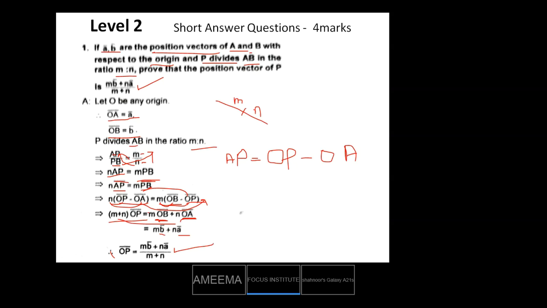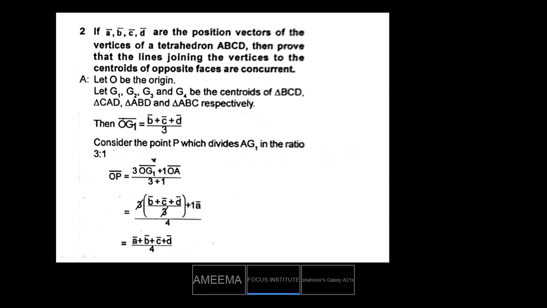Next, if a bar, b bar, c bar, d bar are position vectors of vertices of the tetrahedron A, B, C, D. You already know what a tetrahedron is. A tetrahedron will be like this, a pyramid shape. Understood? This shape is a tetrahedron. Then prove that the lines joining the vertices to the centroids of the opposite faces are concurrent.